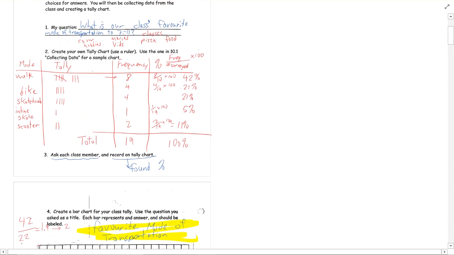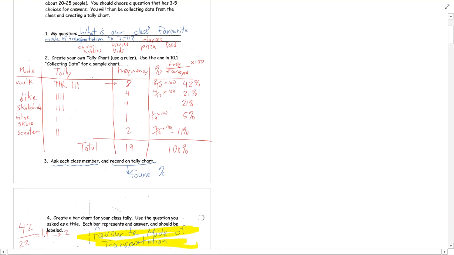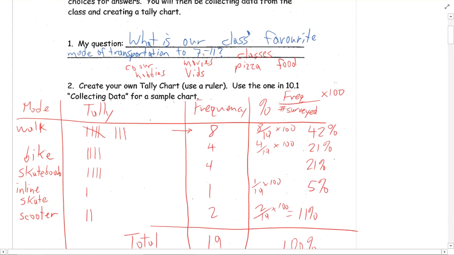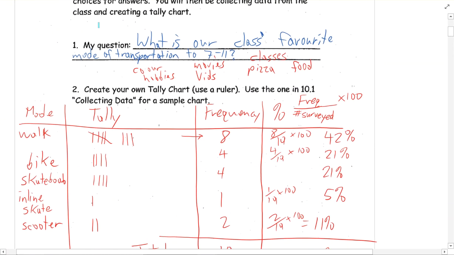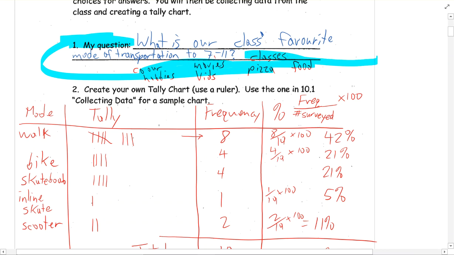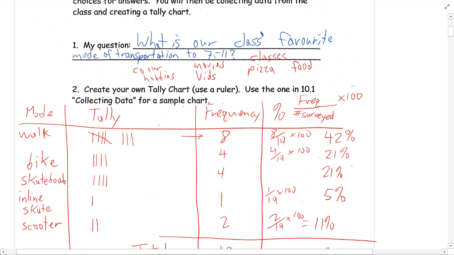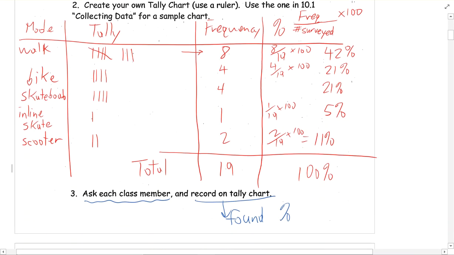Now you can do your own survey. You're going to do the exact same thing. The first thing you have to do is come up with your question. Here are some good examples for you to use. Once you've come up with a question, make sure you come up with 4, 5, maximum 6 different types of answers to your question. You've got to get people to choose and make a choice. Otherwise, it's too open-ended for us.